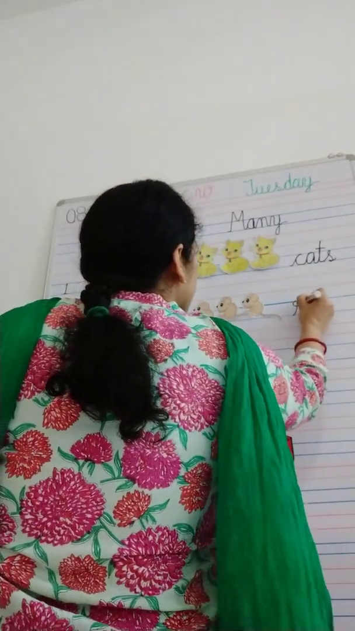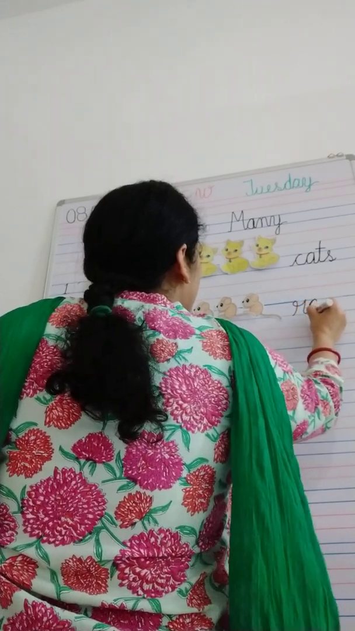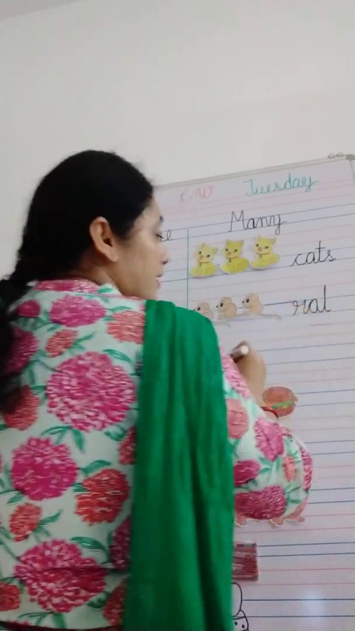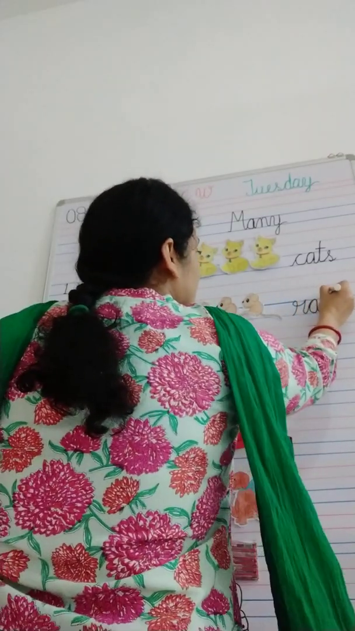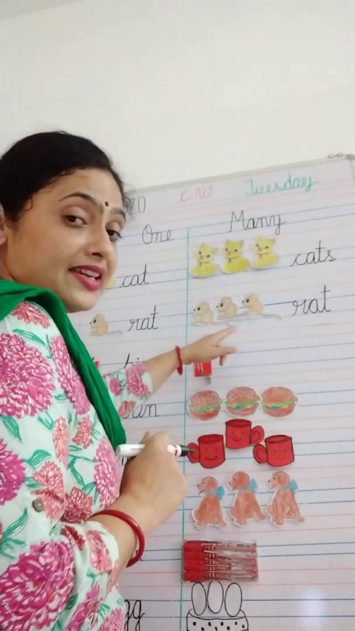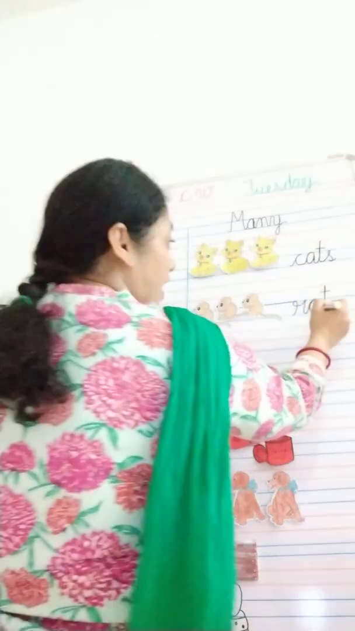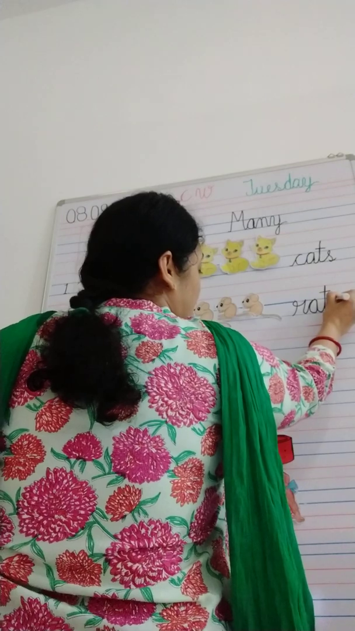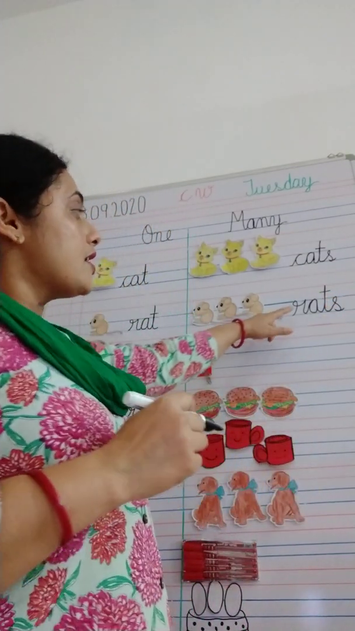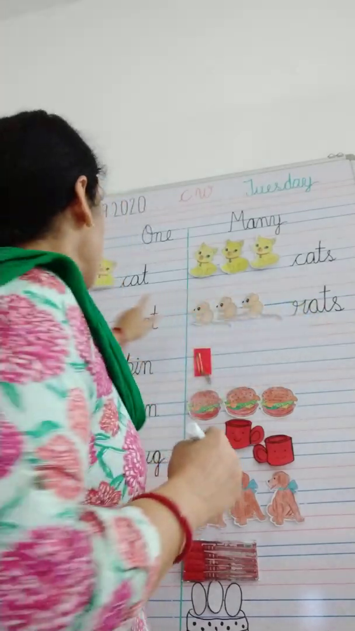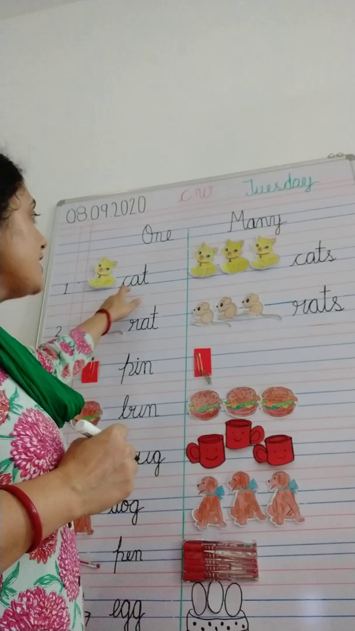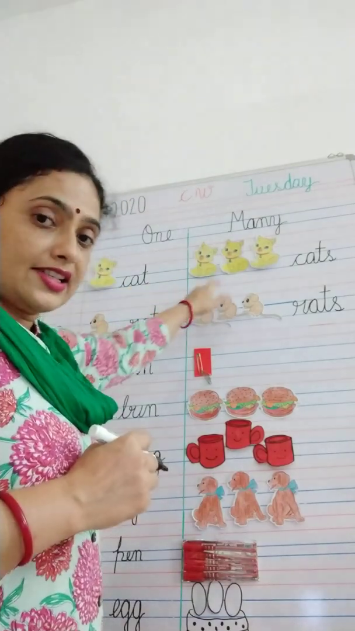R, a, t. Rat. But is it correct? No, because we have many rats here. So I have to add s at the end. Now you read this word: rats. One rat, but many rats. One cat, but many cats.